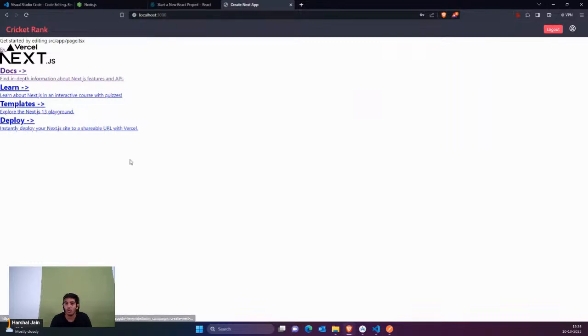Now let's talk about this home page. Inside this, you can see we have the logout button. Previously we were seeing the login button. We called the check login function. It actually checked whether the user is logged in or not. That's what we have done here.